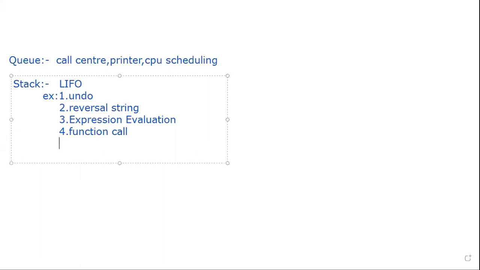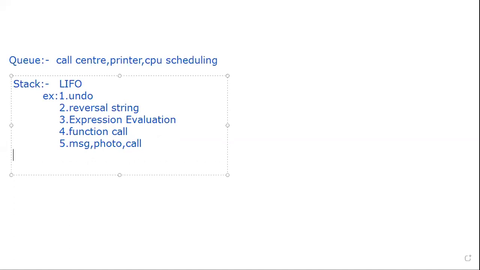Apart from this, some real-time examples. Normally, you're using WhatsApp, right? In WhatsApp, one of your friends has sent a message yesterday night, and a few friends have sent messages this morning. Which message will be at the beginning? The most recent message will be at the beginning. Likewise, whatever photo you have taken: let us assume last month you took one photo and right now you are taking one. Which photo will be at the top? The recent photo. All those things use stack memory. Apart from this, with calls, the recent call will be at the top. So your mobile device uses stack memory.